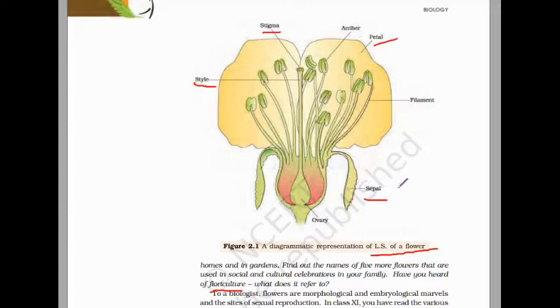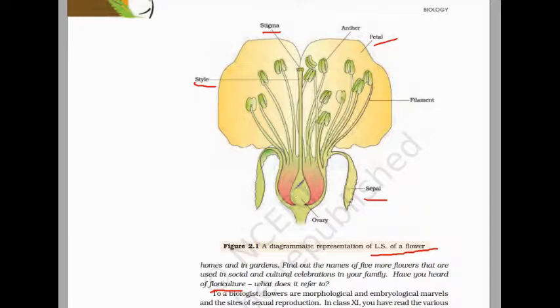Okay, here the sepals, collectively known as calyx. Here the petals, all these petals form the corolla. Next, the anther and filament form the stamen. A group of stamens forms the androecium, and androecium is the male reproductive part. And next, pistil or carpel means ovary, style and stigma, which forms the pistil. Then a group of pistils or carpels forms the gynoecium.